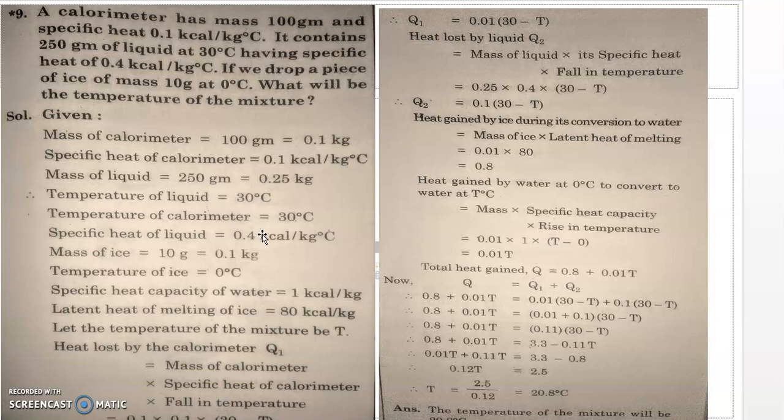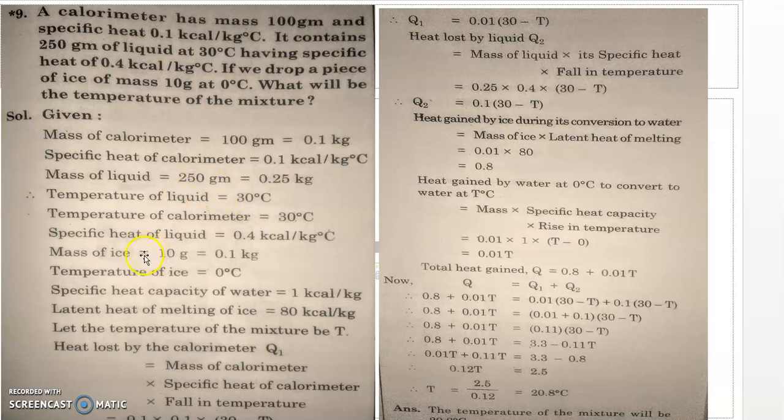Then it is said, if a piece of ice is dropped into the calorimeter having the liquid, obviously the temperature of the liquid will drop, and the temperature of the calorimeter will also drop. So what is asked is to find the temperature of the mixture. First you have to find the latent heat of melting of the ice, then find the heat loss by the calorimeter, then the heat loss by the liquid, then apply the principle of heat exchange. So heat loss is equal to heat gain.